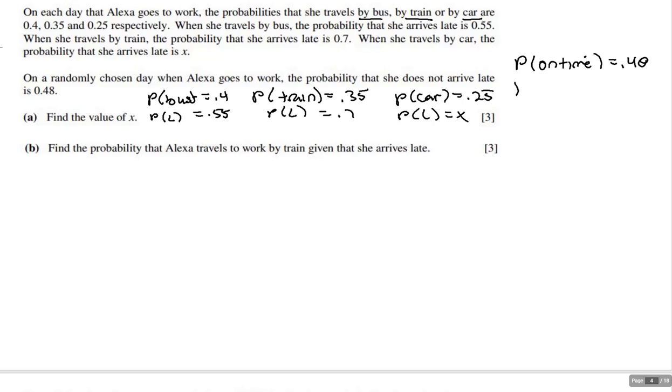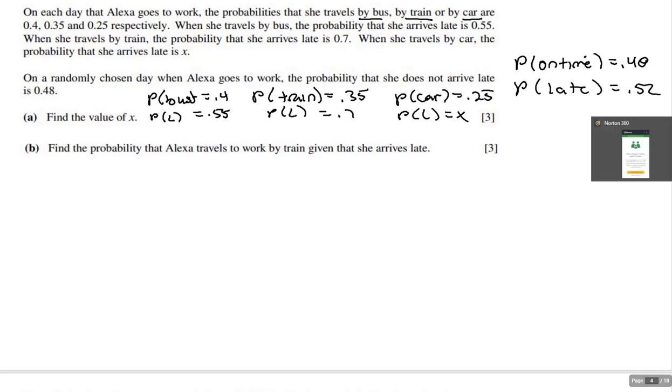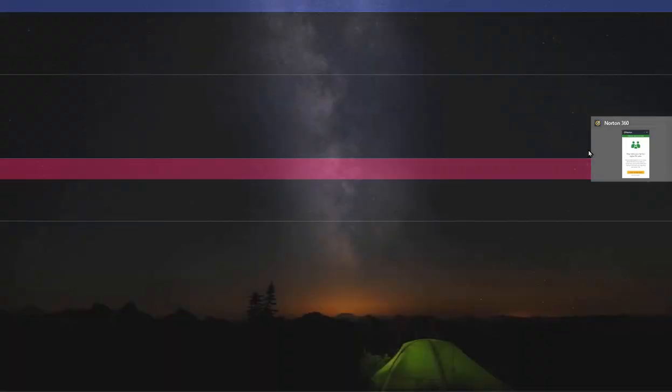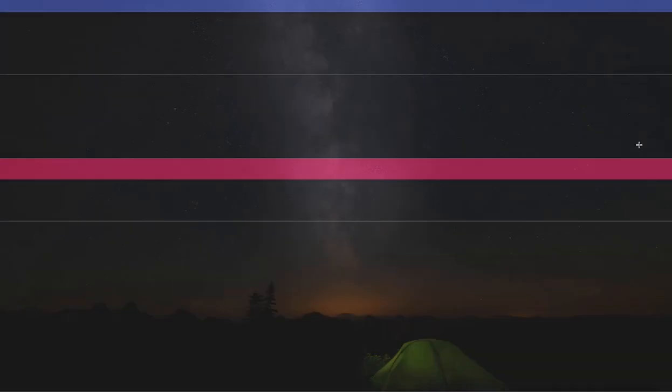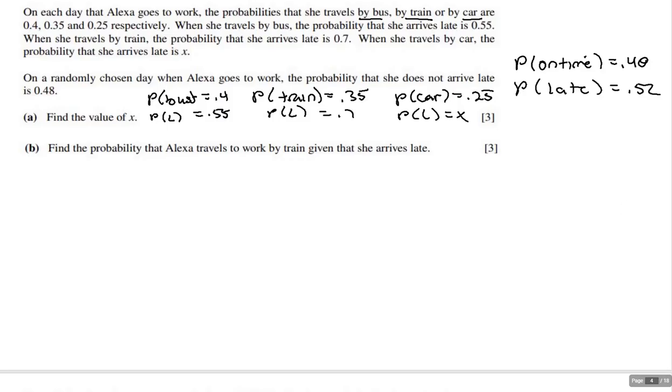Consequently, the probability of being late is equal to 0.52, because there's only 2 options. Either you're late or you're on time. You're either late or you're on time. So those are the 2 probabilities, and I'm going to sort that out.